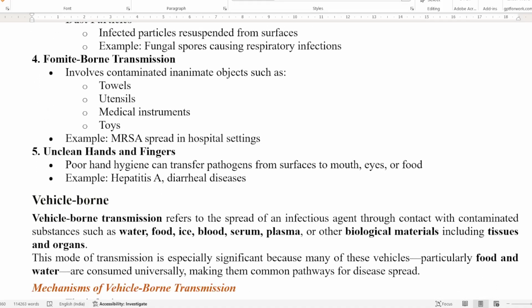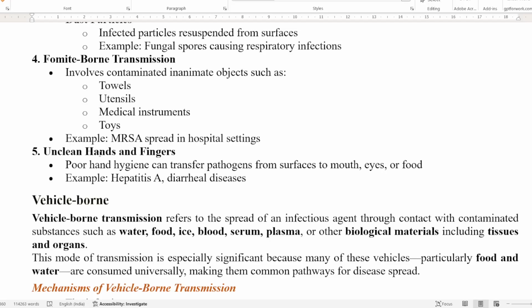Next in this category is fomite-borne. Fomites mean towels, utensils, medical instruments, toys. These are inanimate objects which can spread disease or pass on the infectious agent from one person to the other. The example is MRSA, and COVID-19 is also an example, which is transmitted through these inanimate objects.